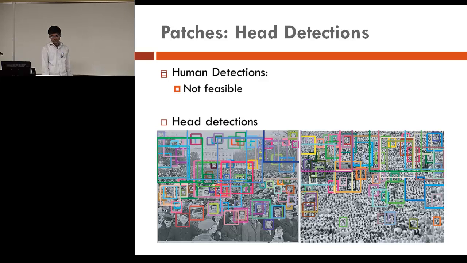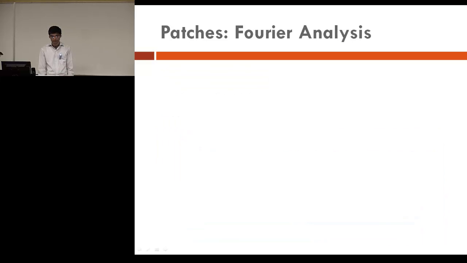So these are some of the results. As you can see, when the heads are properly visible, we get good detections. But there are also lots of false positives and negatives. And that's because we use a very low threshold to get as many detections as possible.